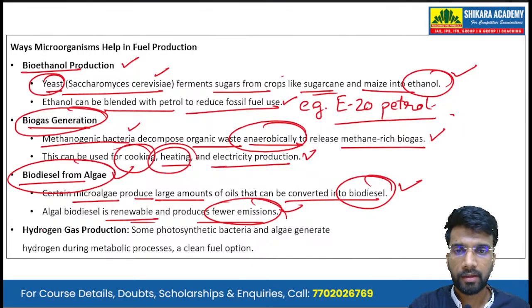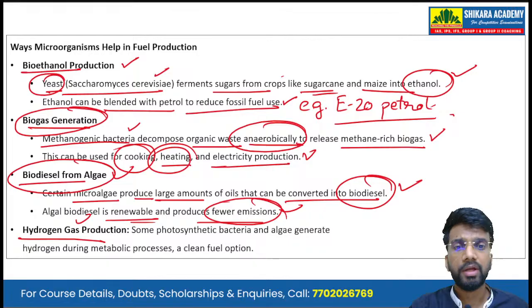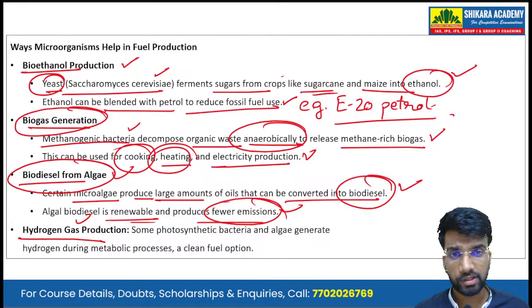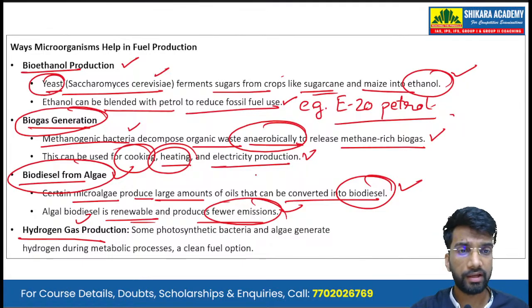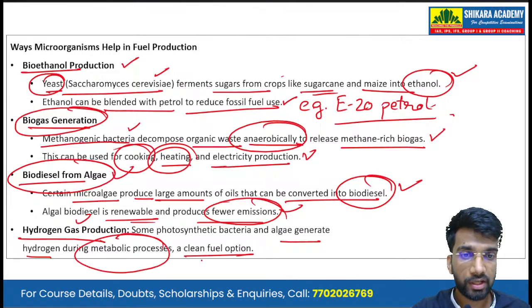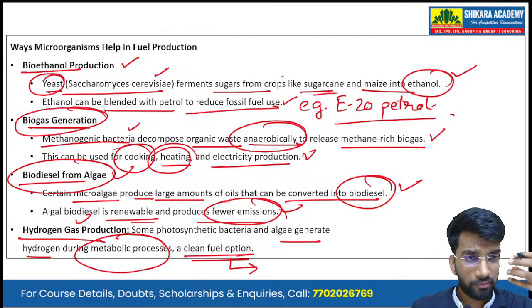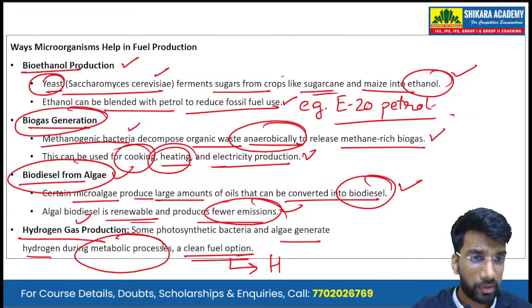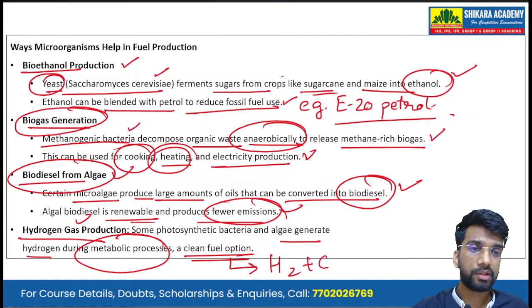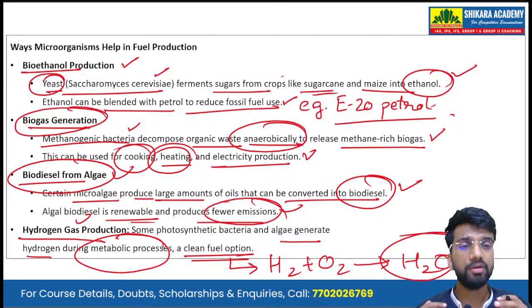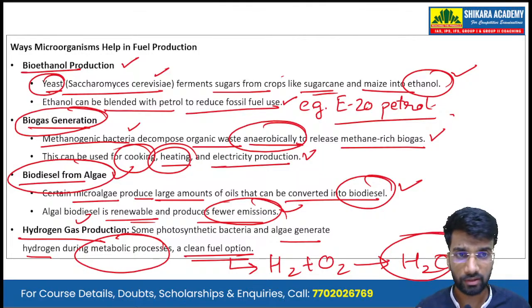Finally, there is hydrogen gas production. Some photosynthetic bacteria, that is, bacteria that undergo the process of photosynthesis, and the algae, generate hydrogen from metabolic processes, which is a clean fuel option. So hydrogen gas is now considered a very clean fuel option, because when the hydrogen gas burns, the resultant emission is water only, okay, no other tailpipe emissions are there.